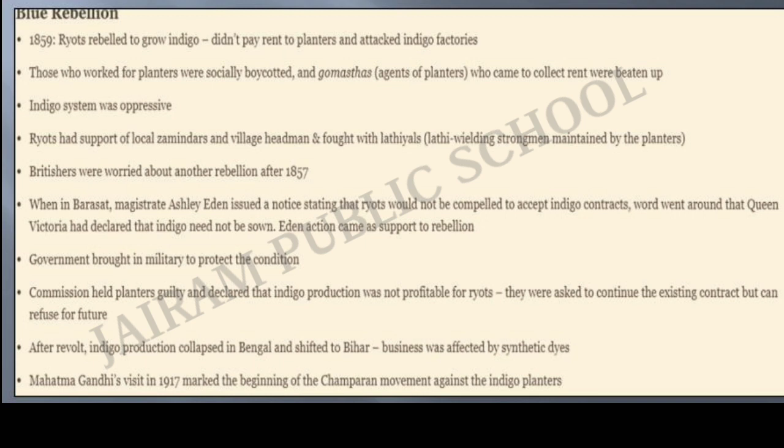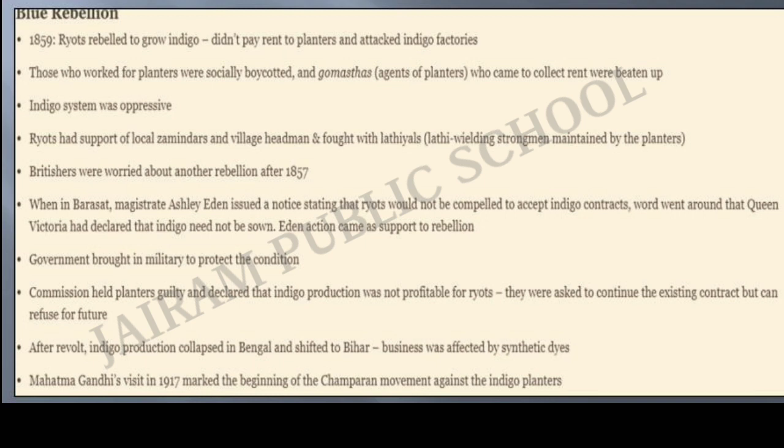The Britishers were worried about another rebellion after 1857. In Barasat, Magistrate Ashley Eden issued a notice stating that ryots would not be compelled to accept the indigo contract. Word went around that Queen Victoria had declared that indigo need not be sown. Eden's action came as support to the rebellion. The government brought in the military to protect the planters.